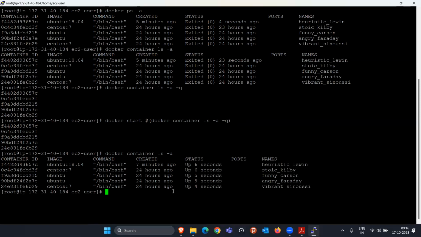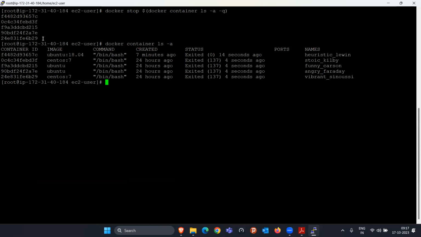Yes. Okay. Similarly, if you want to stop, it is a simple command: you have to do docker stop on all the containers. That's it. They will stop all the containers one by one. Stopping usually takes time, but it will work. And if I do docker container ls -a, all the containers got stopped. Okay.